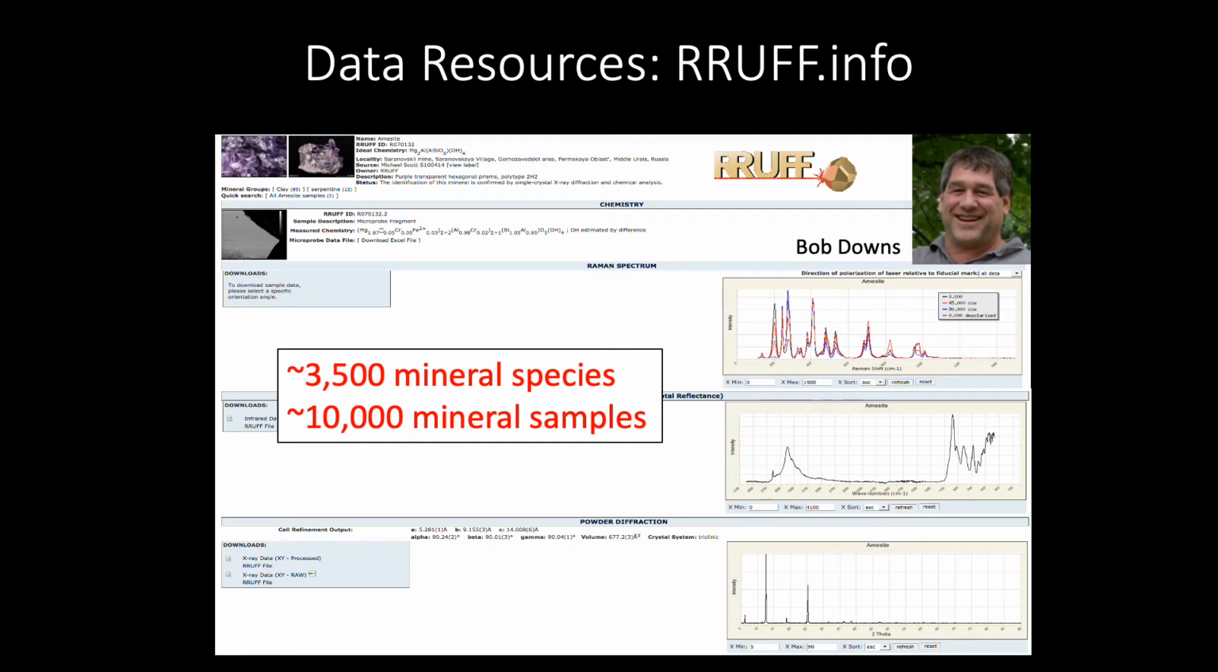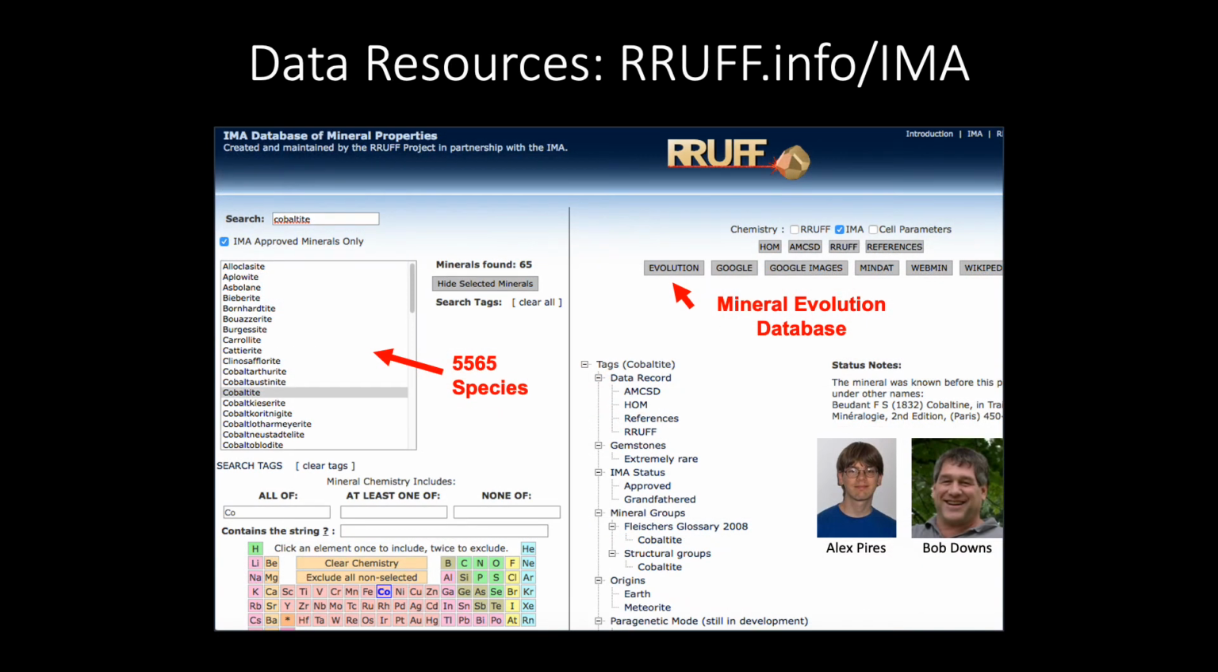So now let me introduce you to the data that we're going to use in this work. First, we have the RRUFF project. This is a mineral library and database that houses high-quality chemical, spectral, and diffraction data and is completely open access. In conjunction with the RRUFF project, we have the International Mineralogical Association's list of approved mineral species. There are well over 5,000 distinct mineral species recognized by the IMA, and on this website you can search for a particular mineral by the chemistry filters or the various tags, and you can also reach the mineral evolution database by clicking on the evolution button.